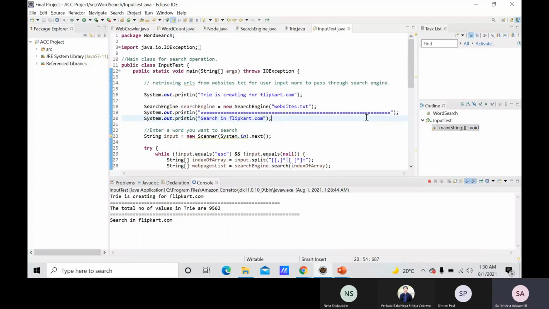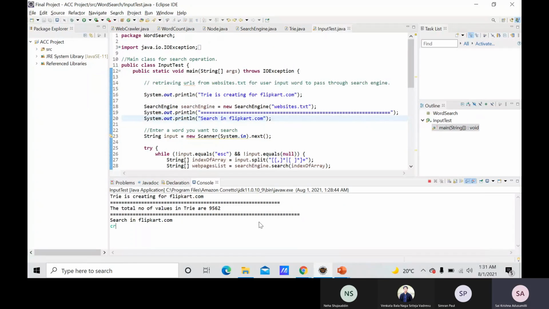Now the trie is created for the website, and the total number of values in the trie is 9,562.